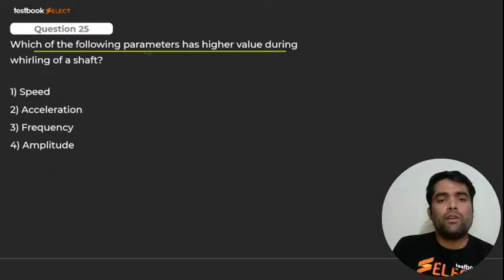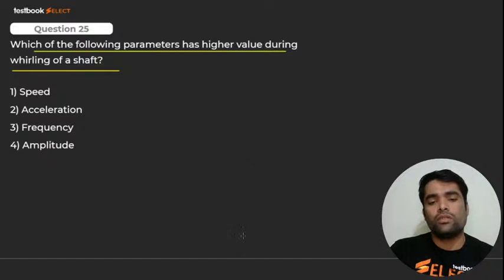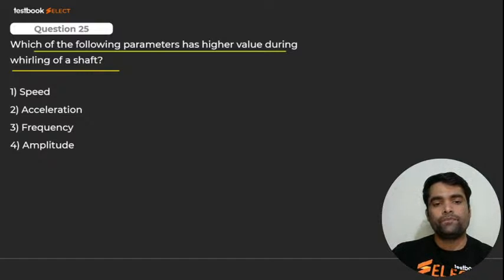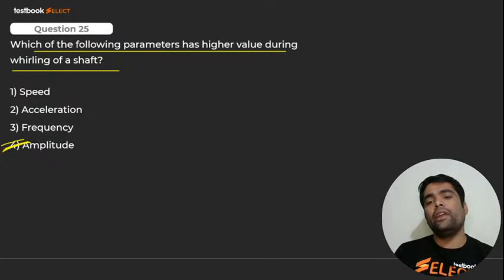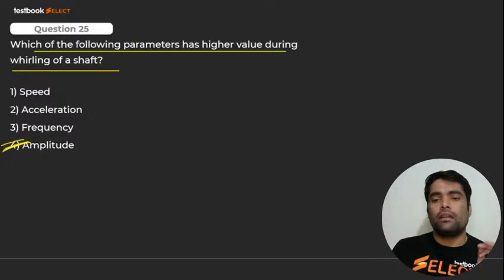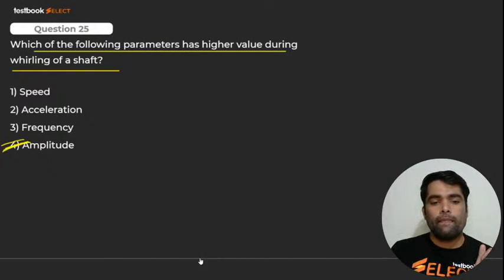Helium and argon. Which of the following parameters has higher value during the whirling of shaft? Whose value is higher? You should know, it is none other than amplitude. Of course it is amplitude. I hope you got it. Very good. Not frequency, amplitude. Amplitude is higher, out of these four the higher value, even more than frequency, is amplitude. Remember, amplitude. Here we go for next.